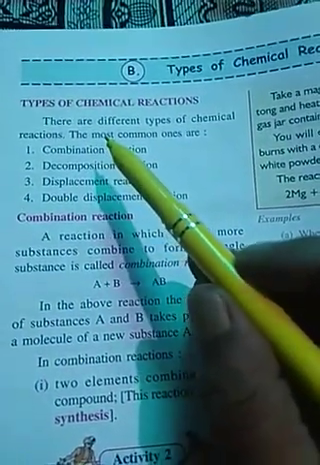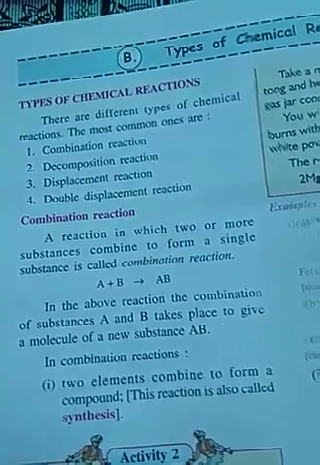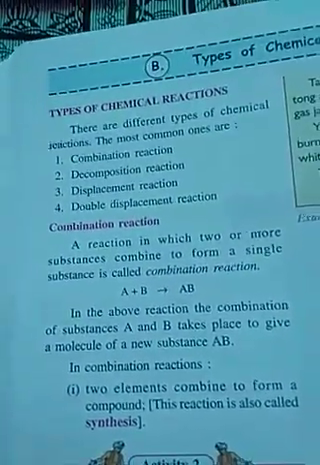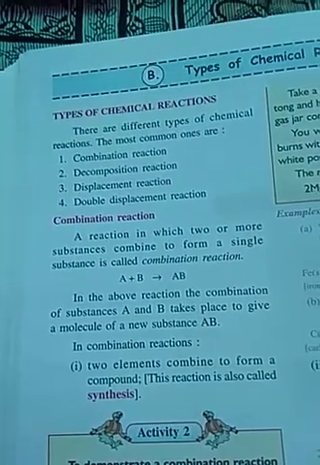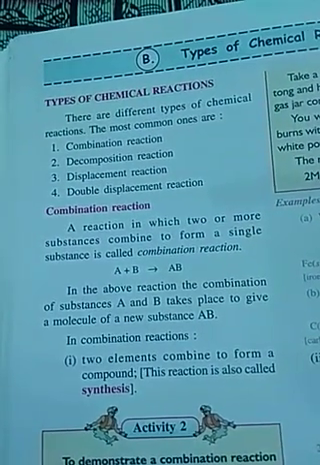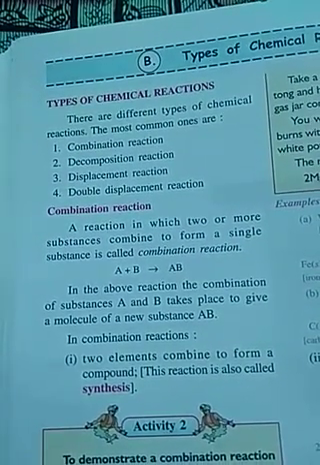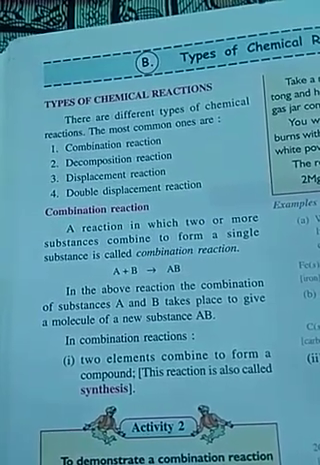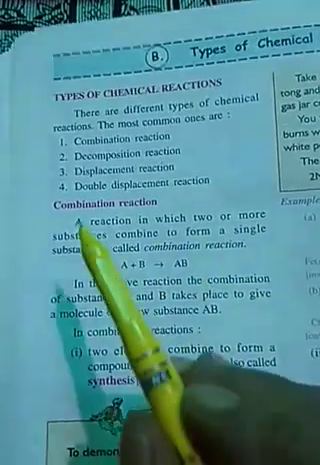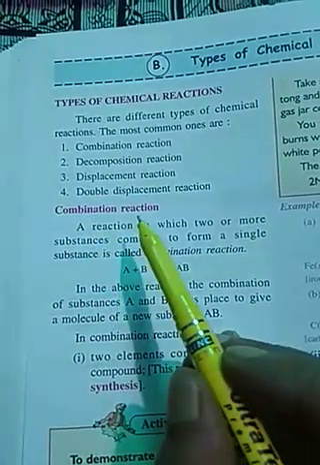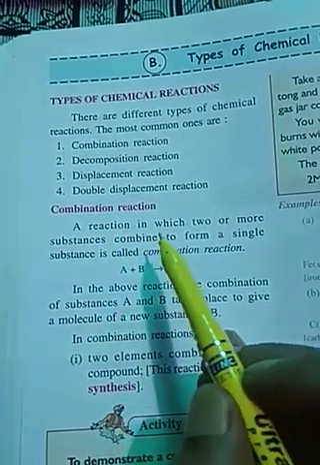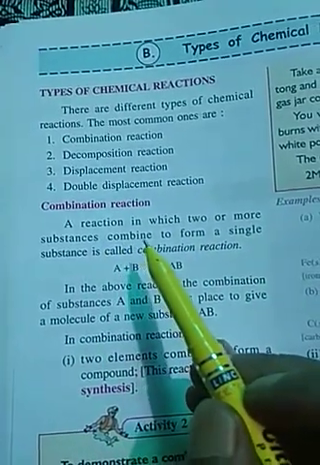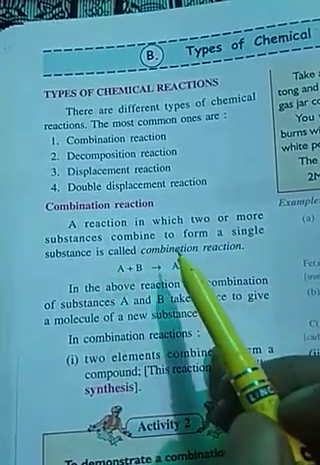There are different types of chemical reactions. In this class we will study only 4 classes of chemical reactions. First one is combination, then decomposition, displacement, and followed by double displacement reactions. Combination reactions are reactions in which two or more substances combine to form a single product.